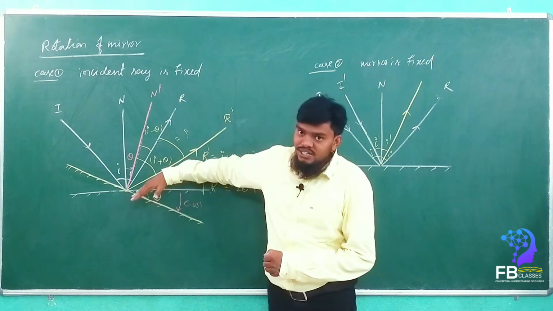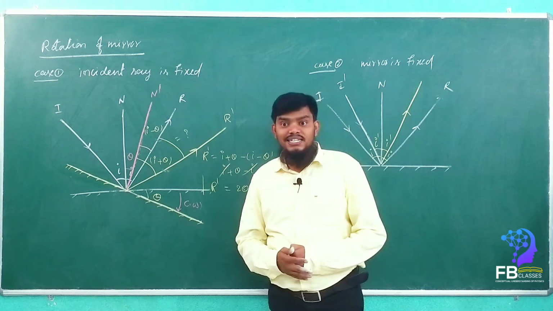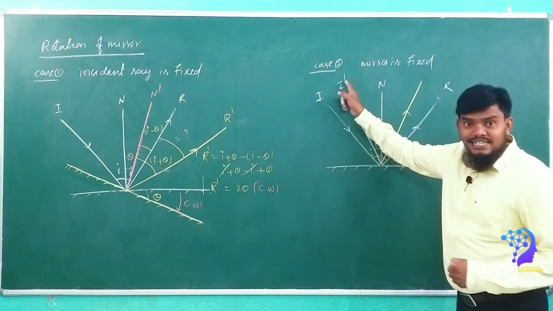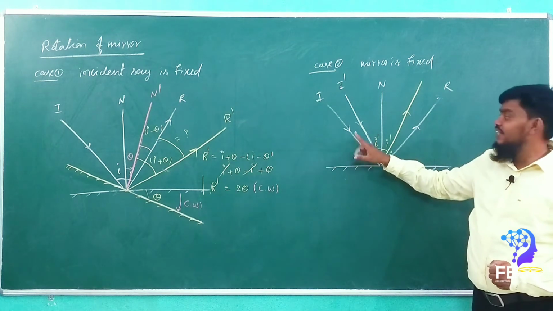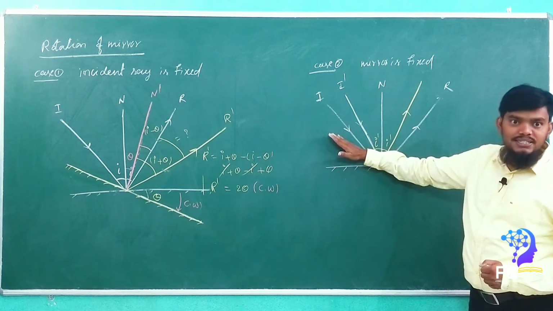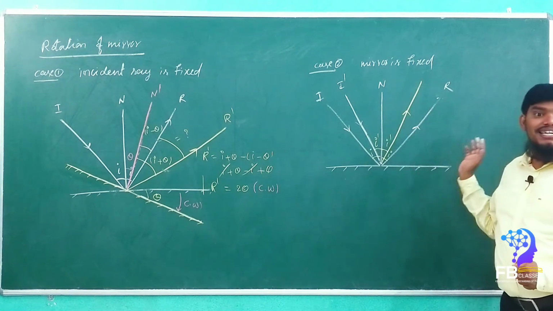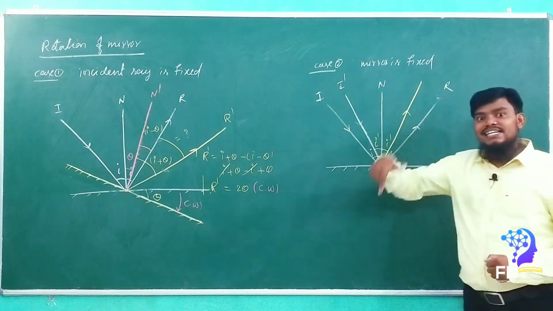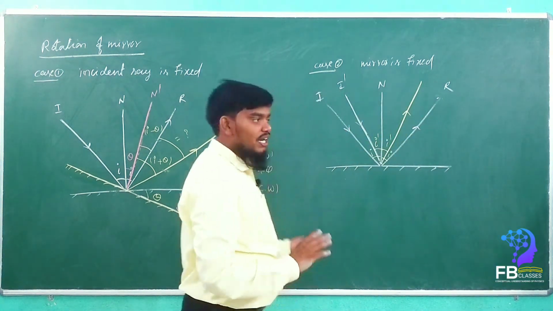If the mirror is rotated anti-clockwise, then the reflected ray is also rotated anti-clockwise. In the second case, the mirror is fixed. Now who is rotating here? The incident ray. If the incident ray is rotated by theta angle clockwise, then the reflected ray is rotated by theta angle anti-clockwise. Got it? Yes or no?